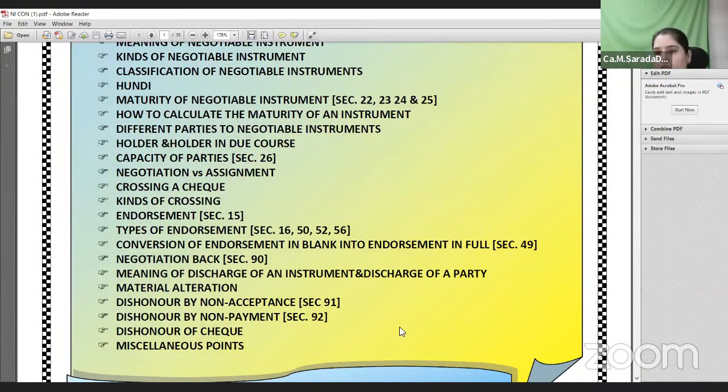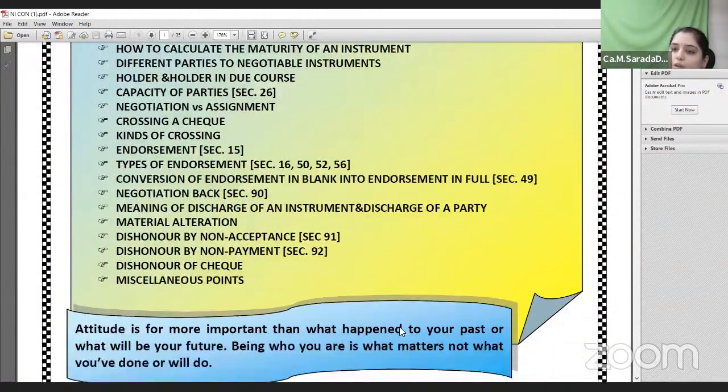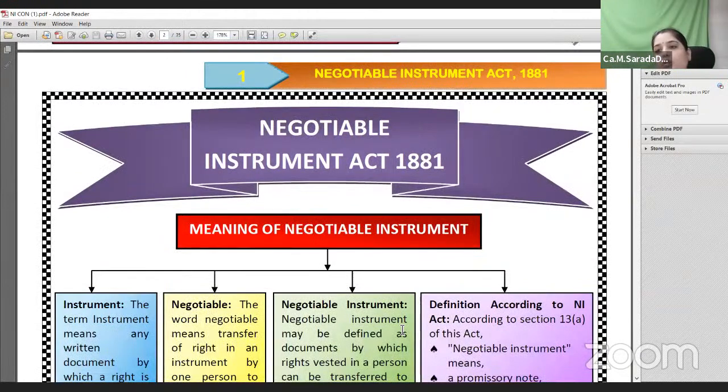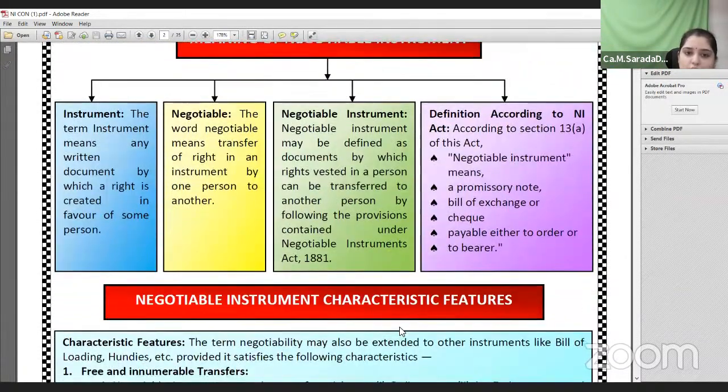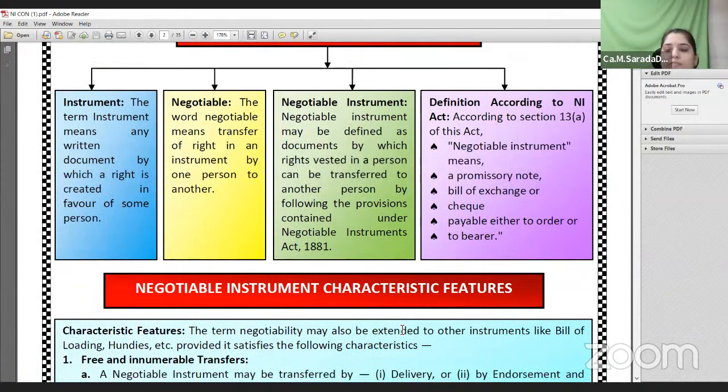We have just seen the introduction of the NI Act, which is applicable to the whole of India. The three important negotiable instruments are the promissory note, bill of exchange, and check. Rupees and coins do not fall under the definition of negotiable instrument. Negotiability means transferability. An instrument is a document having value, and it can be transferred any number of times, which we discussed in the last class. The term hundis, if not governed by local customs and practices, is covered by the NI Act, which is the old concept.